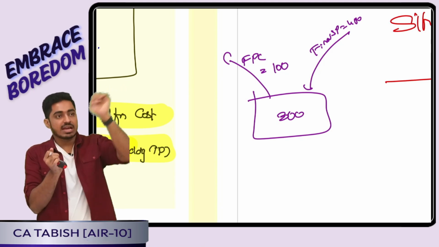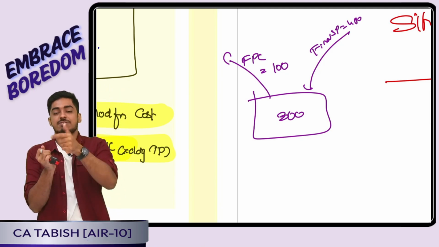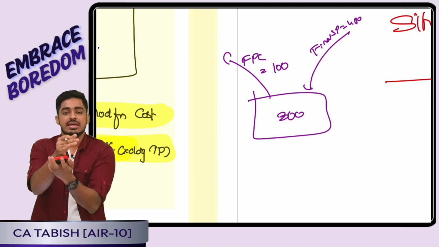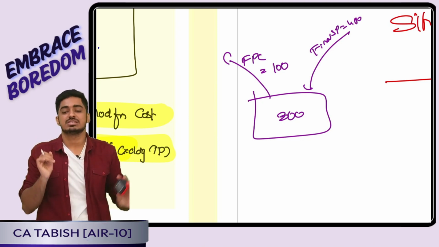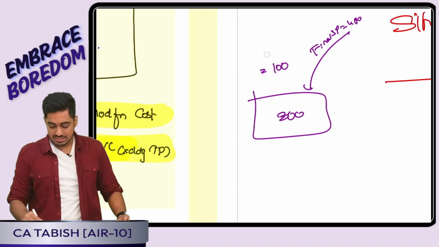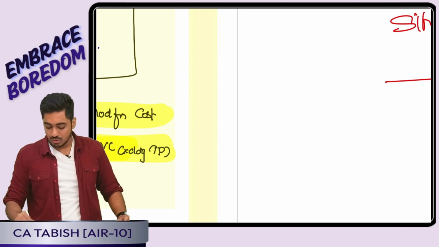100. By incurring 100, finished goods is ready. If I sell, how much will I get? 400. That means tell me net how much cash is there with me? 300. That means maximum how much can I pay for this transfer? 300. How much cash I am having, that only I can pay. Yes or no, everyone? Yes, it is going to be whichever is lower.